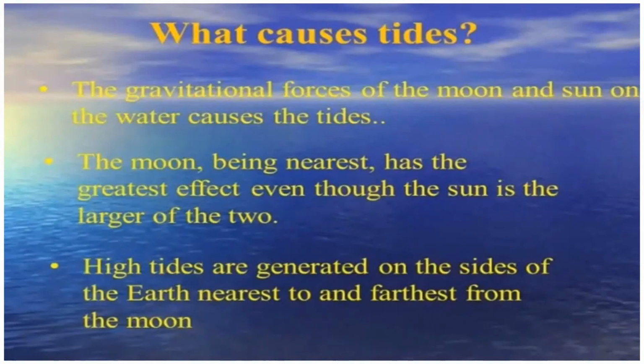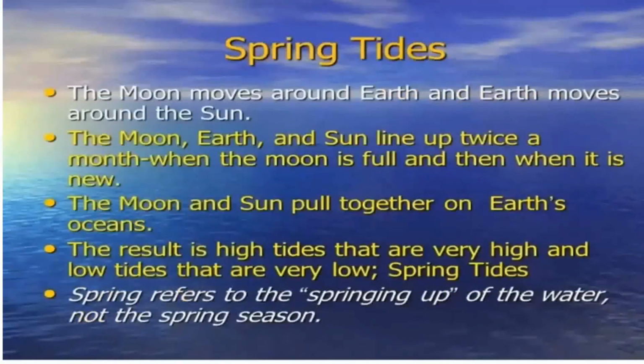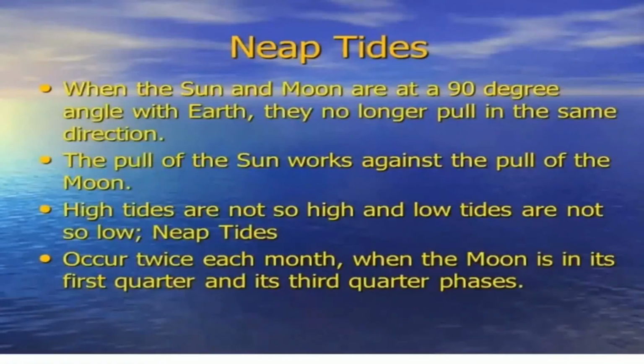The moon being nearest has the greatest effect even though the sun is the larger of the two. There are two types of tides, high tides and low tides. Again, these tides can be categorized into two types: the spring tides and the neap tides.